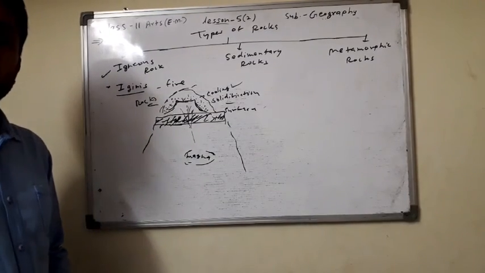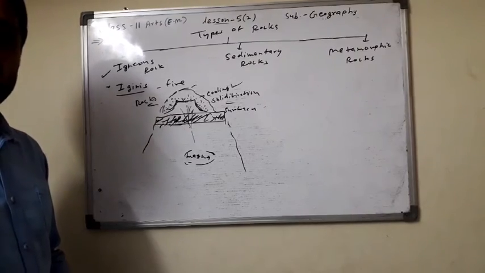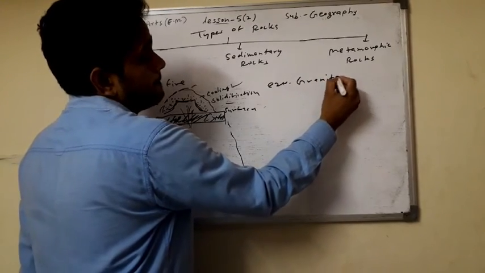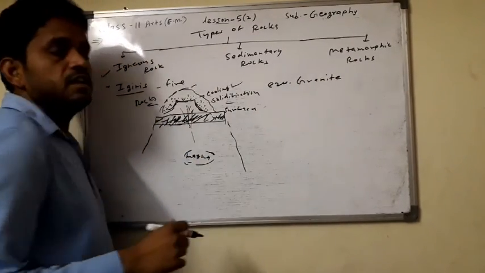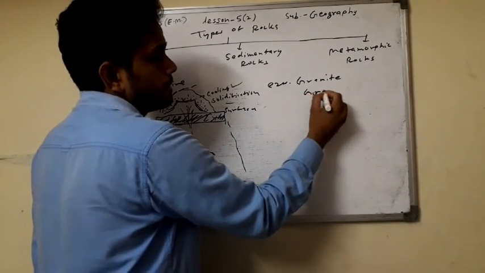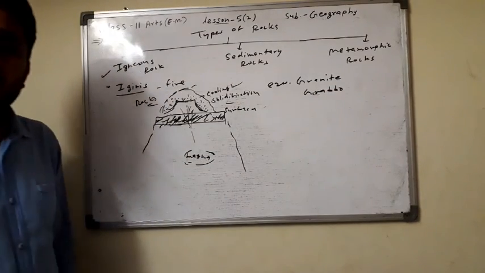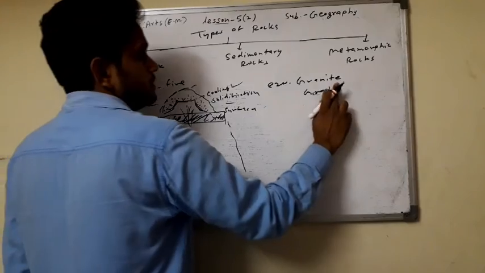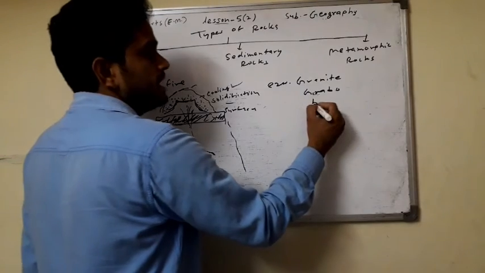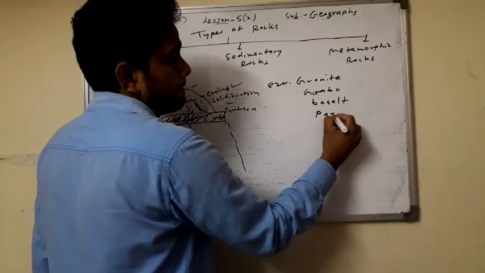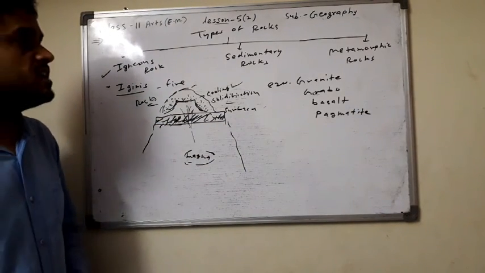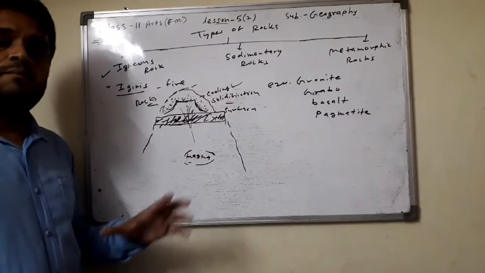And here are examples of the igneous rock. Granite is also an example of the igneous rock. Gabbro is also an example of the igneous rock. ग्रेबो, ठीक है. Then pegmatite and basalt. All these are examples of the igneous rock.